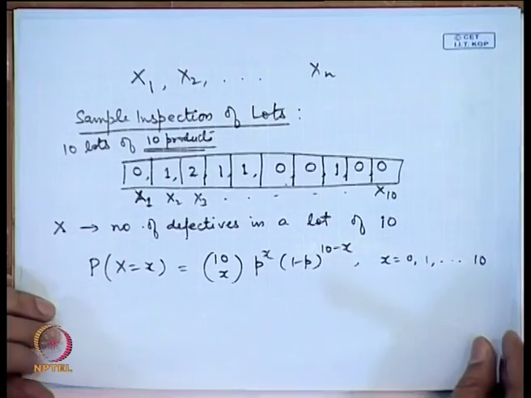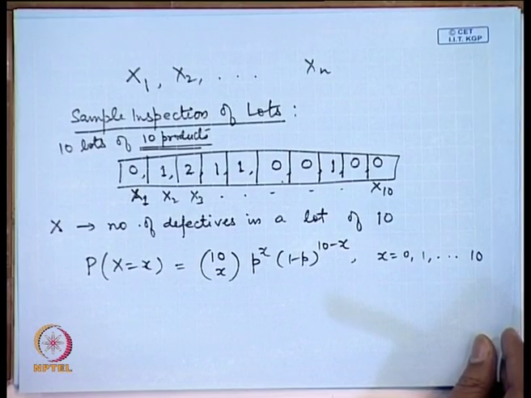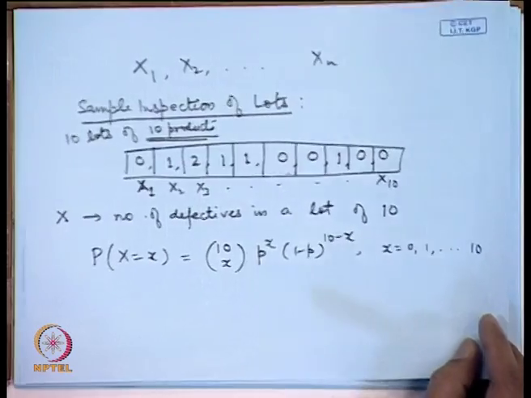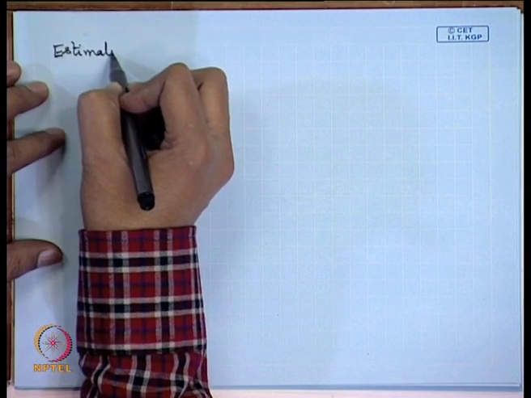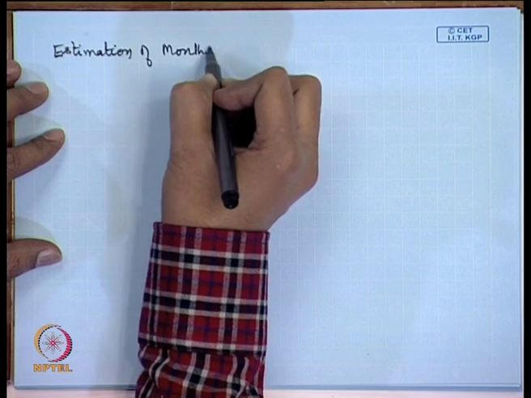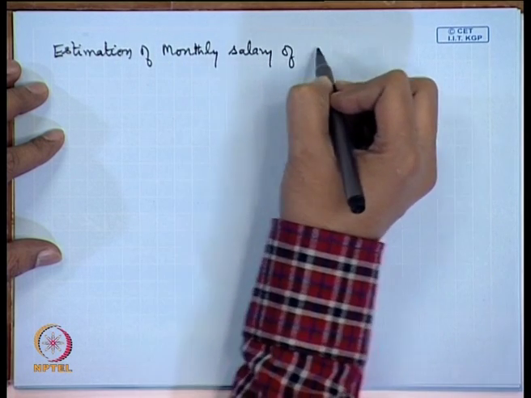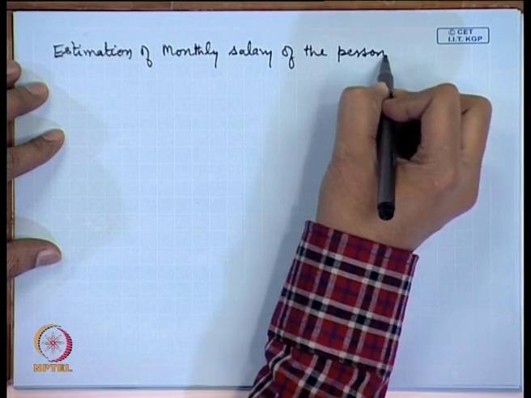Let us consider another problem. Suppose we are looking at a random sample of working persons and we are looking at estimating the average monthly salary in the country. So, in this particular case, we are looking at estimation of the monthly salary of the persons, say employed persons.